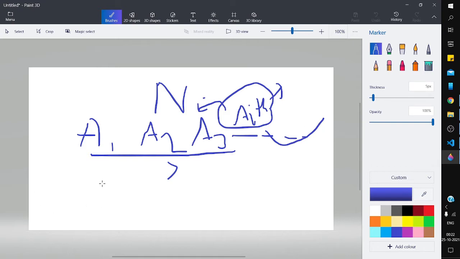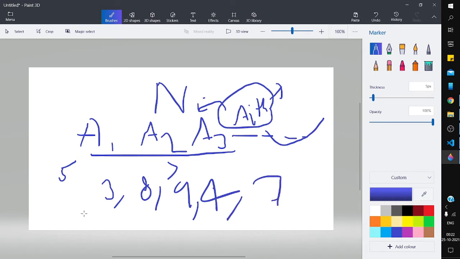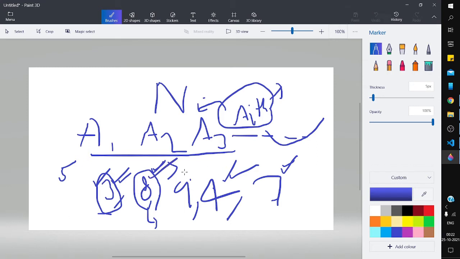Suppose there are 5 students who scored 3, 8, 9, 4, 7. Here 3 is the lowest, so it will not boast. Now 8 will be compared with all the numbers. You will see that 4 is lower, 7 is lower, 3 is lower, and 8 is equal to 8. So there are four students with scores less than or equal to 8, and only one greater. So he will boast, because 4 is greater than 1. Similarly, 9 will also boast.